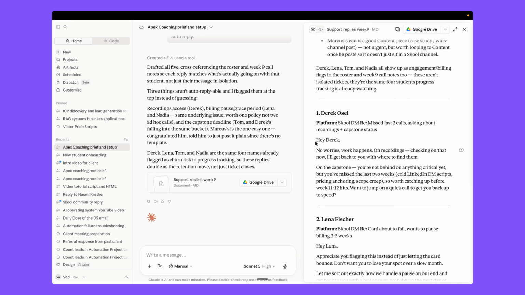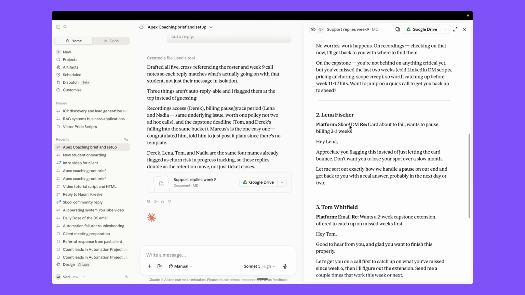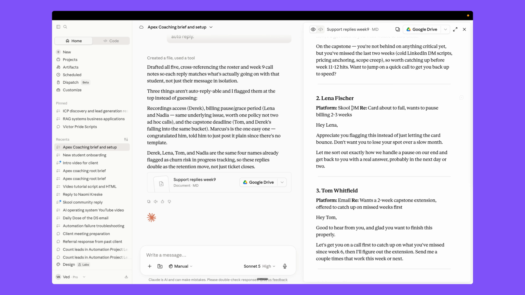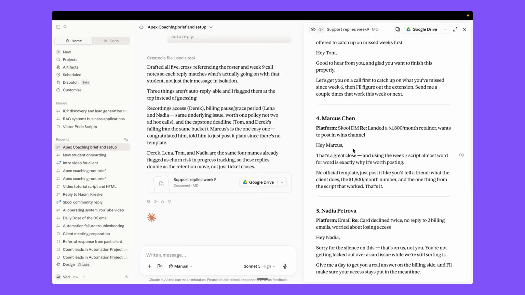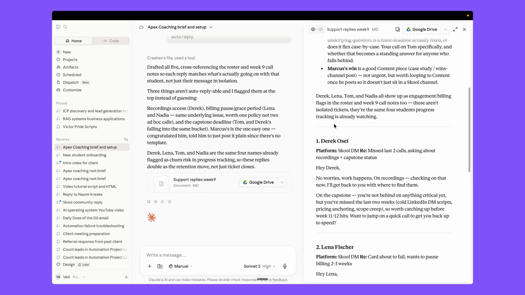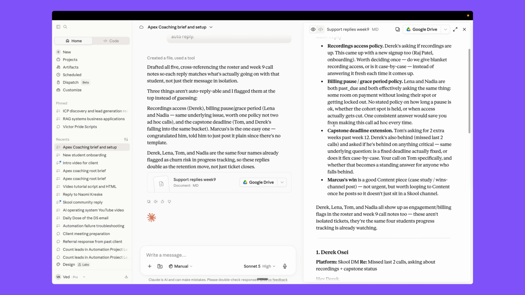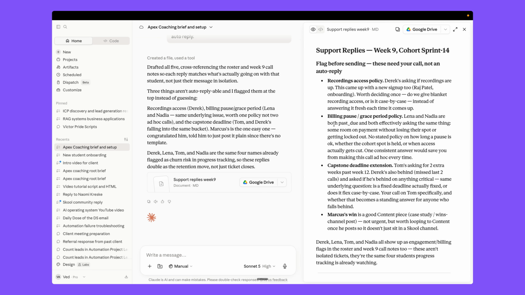Here is the reply it generated for Derek, which we need to send on school, and Lena as well, about billing. Tom we need to send on email, and Marcus and Nadia too. So we can automate all the replies, and after verifying, send them directly to all the members, whether on school DM or in email.